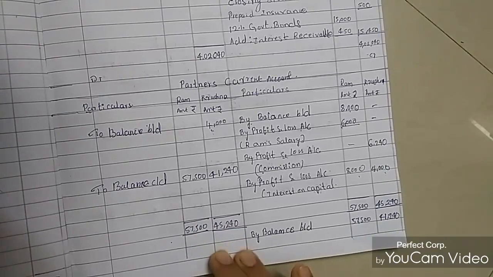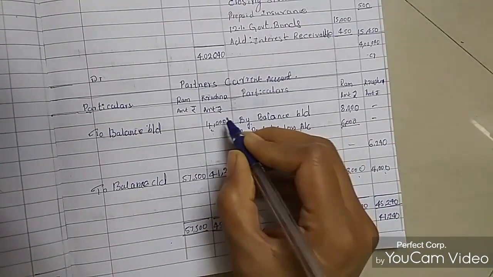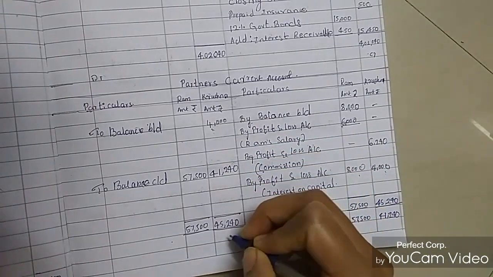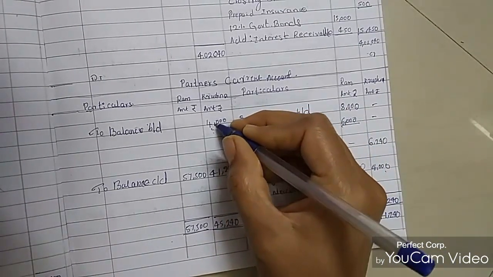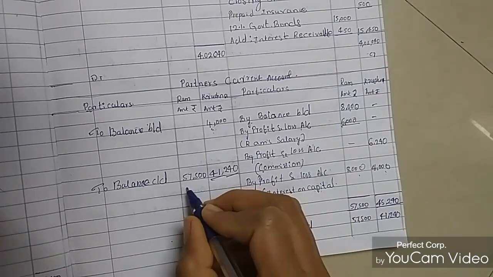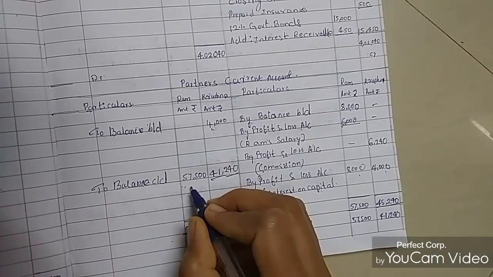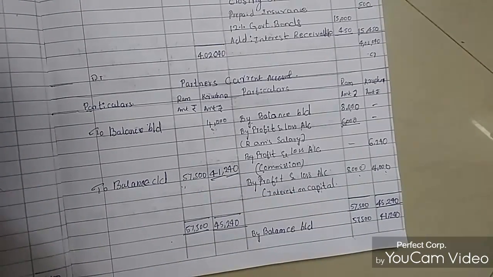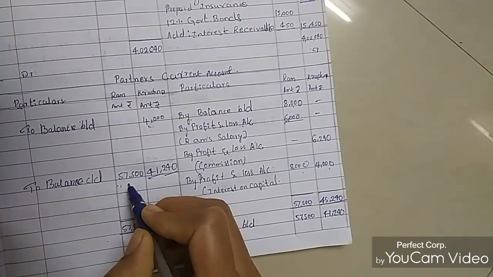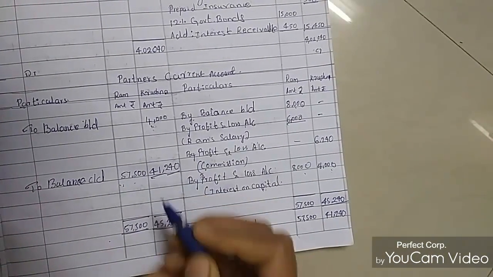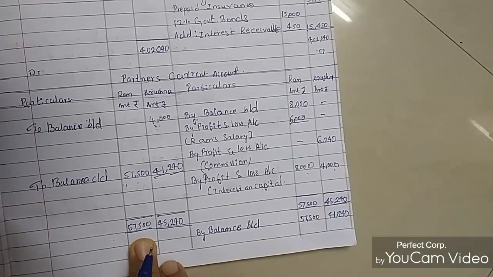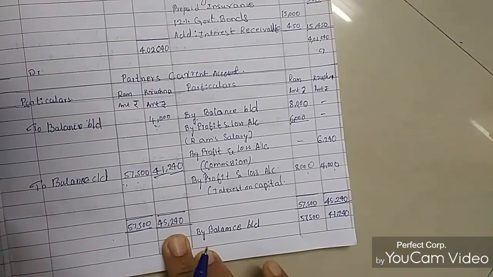So we need to deduct 4,000 from 45,240, and we got 41,240 rupees, and here there is no deduction, so it is 57,500 rupees. So we got it as the balance. To balance, carry down 57,500 rupees and 41,240 rupees.